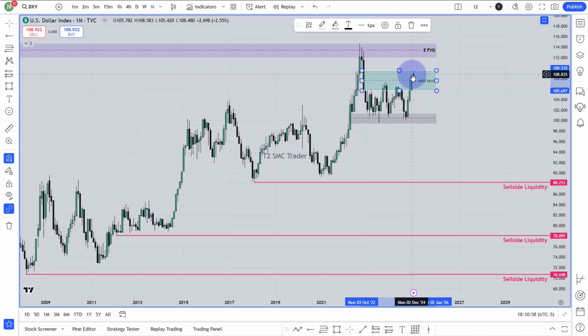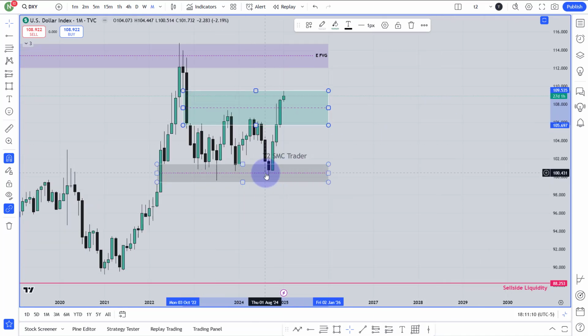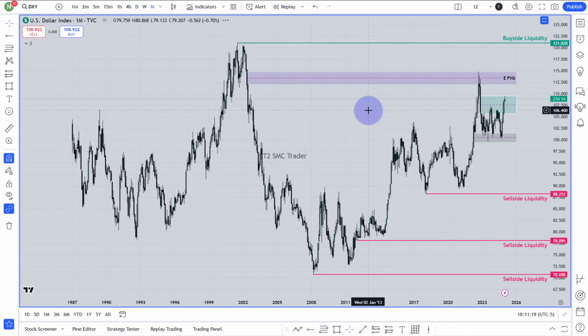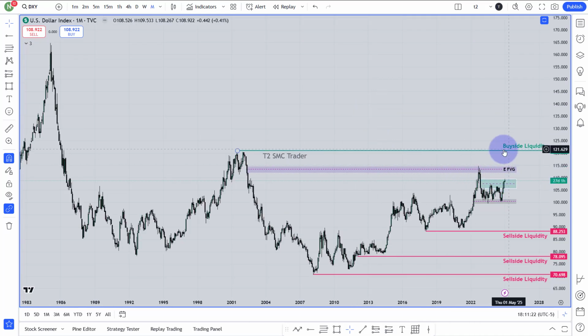And finally, last month in December, the market broke all of these highs and closed above the 50% of that monthly bearish gap. Nobody has closed below the 50% of this bullish gap, but it has closed above the bearish gap 50%. So it's a good sign that maybe, not 100%, the market will go for this buy side liquidity. These are the relatively equal highs. From the monthly chart, I can expect that this continuation of the higher run will continue until this buy side liquidity.